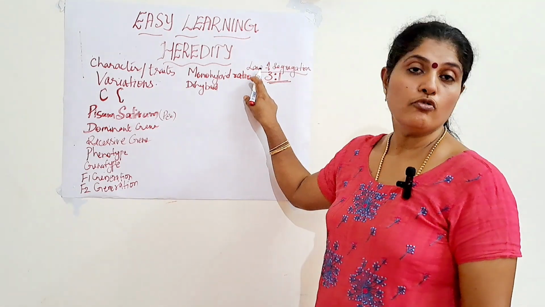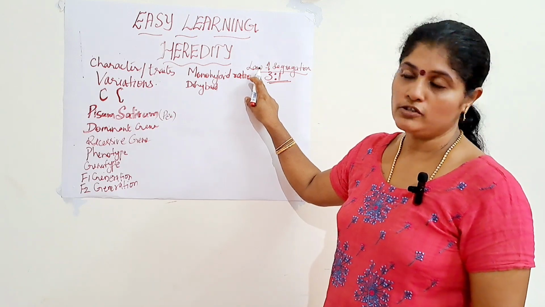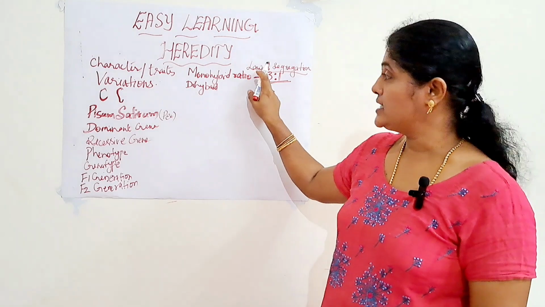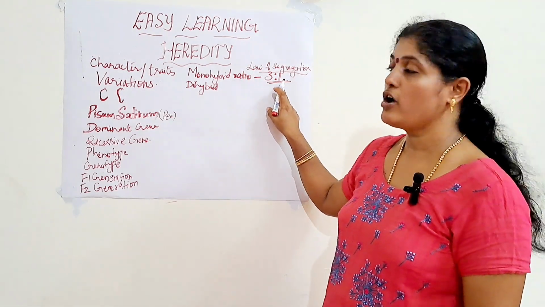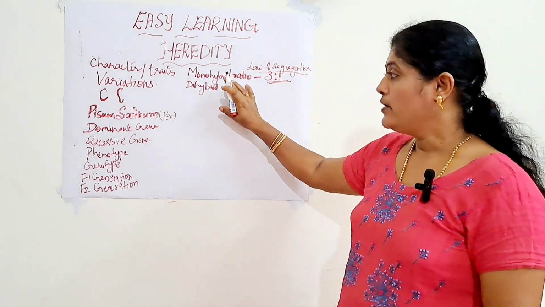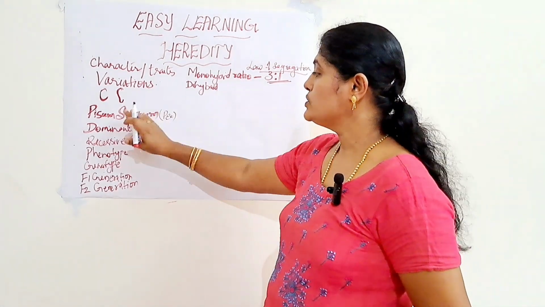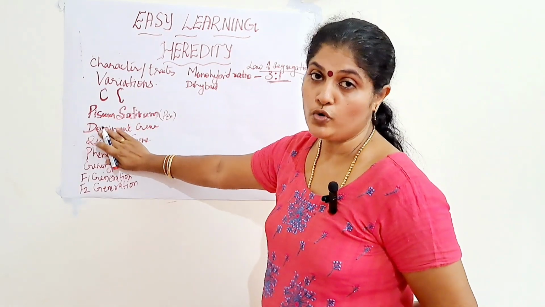So the name of the law you should know, the law of inheritance of the first cross or the monohybrid cross, is known as the law of segregation, and the ratio, the monohybrid ratio, is 3:1. Now I will show you how the cross has to be written. That is why we are using these terms. I told you that you should know these terms.